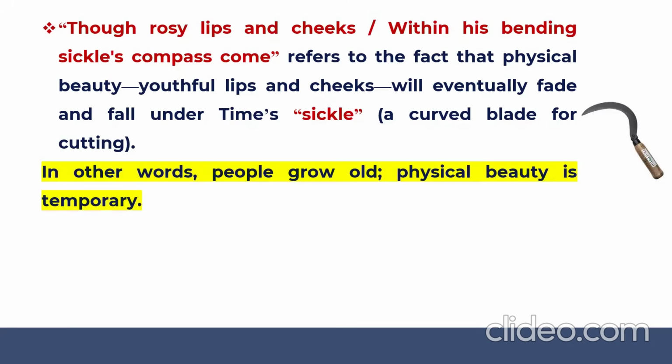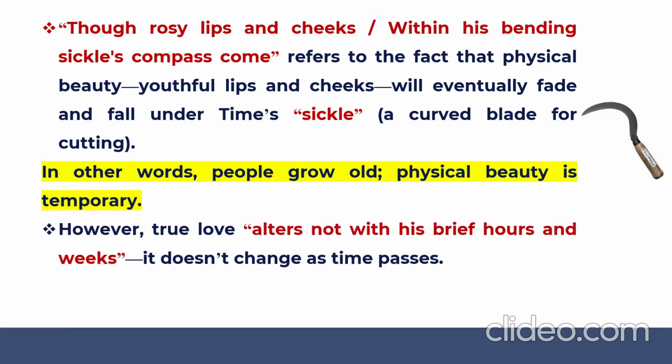So, in other words, we can say people grow old, and we know physical beauty is very temporary, it is not permanent. What is permanent? True love is permanent. "True love alters not with its brief hours and weeks." That means time does not have control. It doesn't change as time passes.